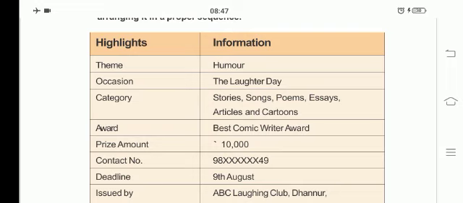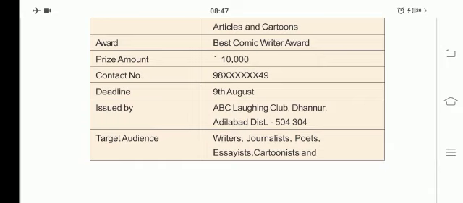Award, best comic writer award. Prize amount 10,000. Contact number, deadline 9th August. Issued by ABC Laughing Club, Dhanur, Adilabad district. Target audience, writers, journalists, poets, essayists, cartoonists and lyricists.